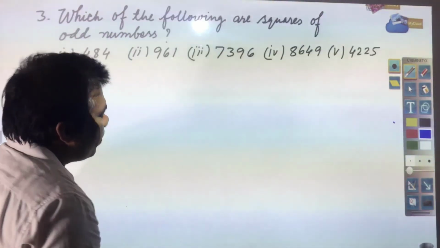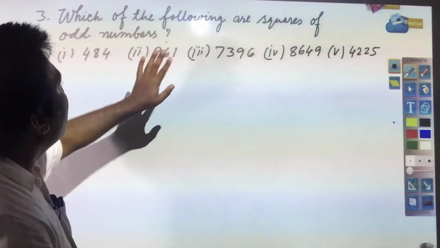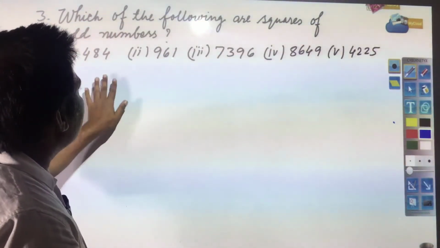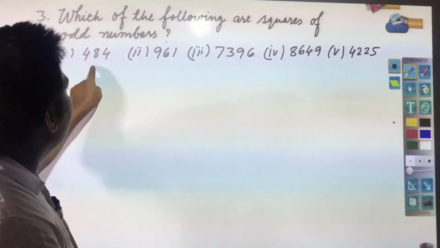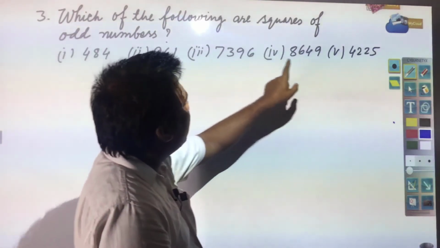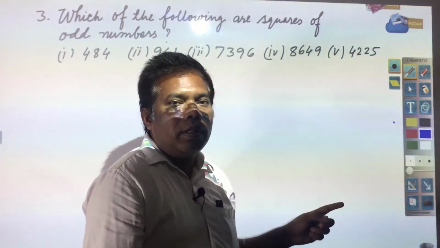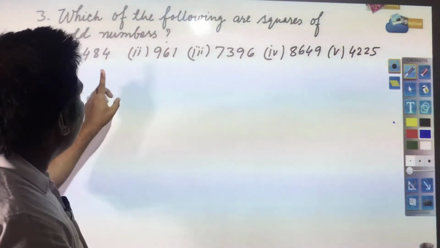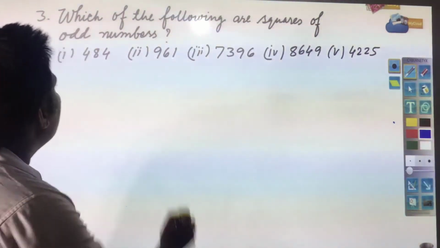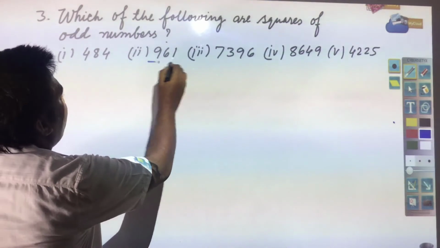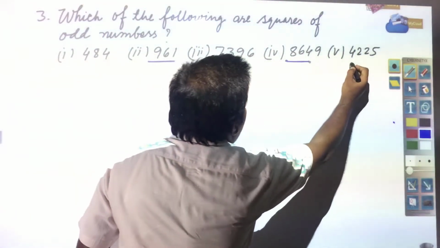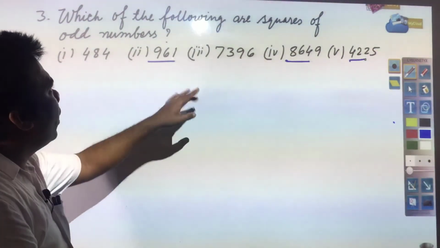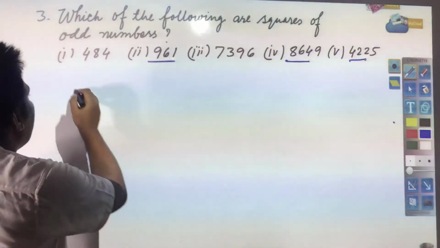Next you see: which of the following are squares of odd numbers? Again the same thing is there. Here you see this is an even number, odd number, even number, odd number and odd number. The square of an odd number is always an odd number and the square of an even number is always an even number. So, in this case you will have this and this. These are the squares of odd numbers. How will we write the answer, you see?